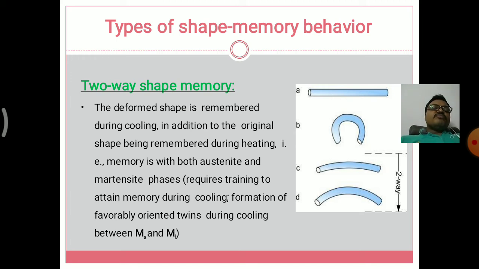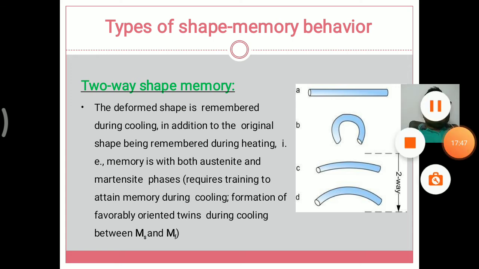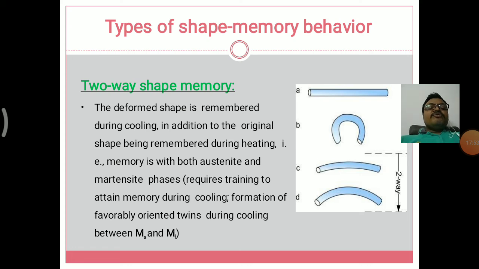So this is the formation of favorably oriented twins during cooling between the starting phase of the martensite and the finishing stage of the martensite, and these are known as twins. Here we are using the word twins, and in the previous lecture also we talked about the twinning effect of the phase transformation. So twinning means we are seeing the starting phase as well as the ending phase of the shape memory effect. So this is known as twinning on both sides.